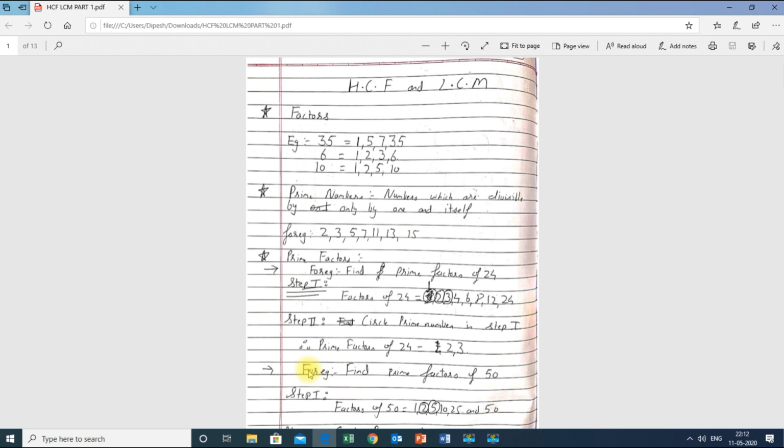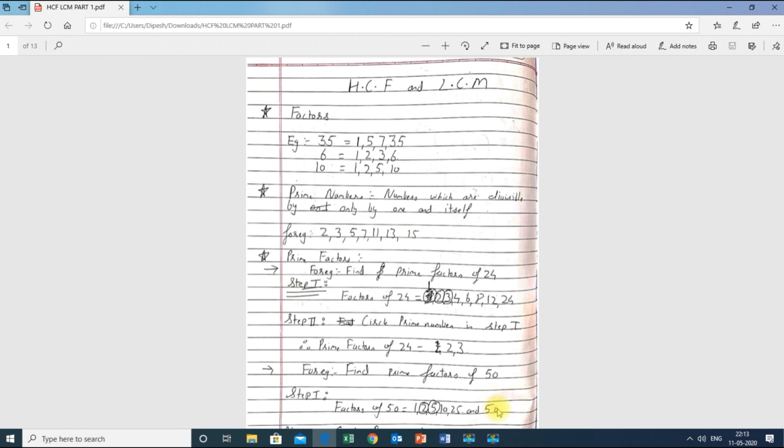Next, we are going to learn one more example, that is the prime factors of 50. First, before finding the prime factors, we should know the factors of 50. I can see that 1, 2, 5, 10, 25 and 50 are the numbers which divide 50 completely.